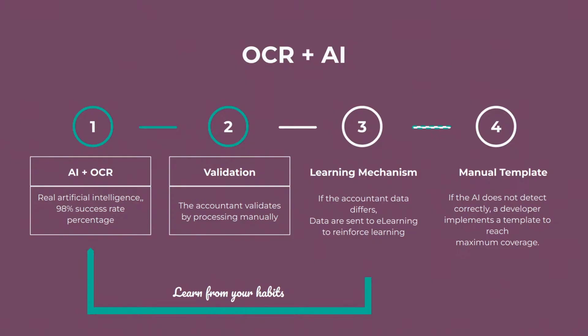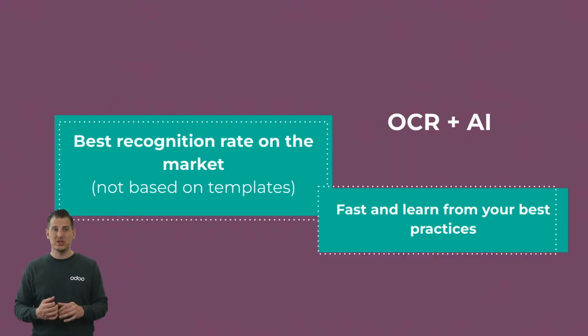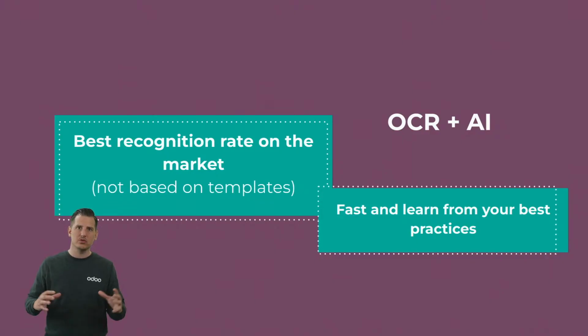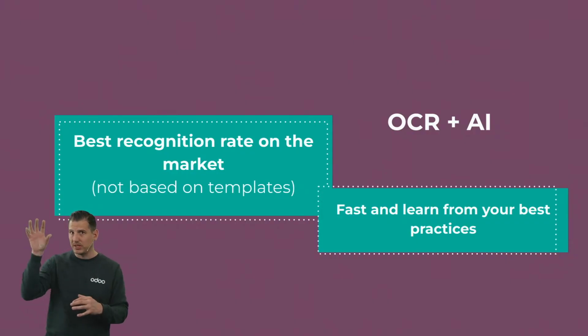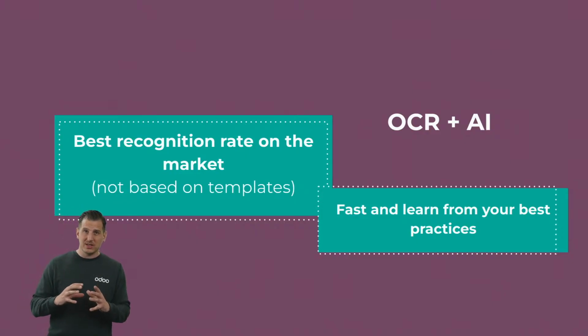But it will basically not be the algorithm that will search based upon the words around the reference, but we will define here is the reference for this supplier. And both combined with the artificial intelligence, will make sure that we have the best recognition rate on the market, but also for the input of the accounts and the tax codes, which are impossible to be captured in the bill itself. The artificial intelligence behind is definitely very, very fast, and will learn from your best practices by changing it once.